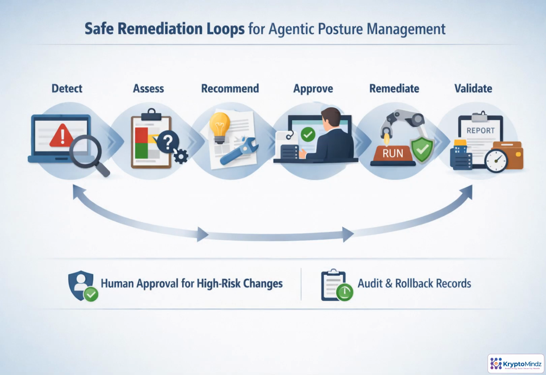Safe remediation is a loop, not a one-way automation path. The agent detects a posture issue, assesses business and security impact, and recommends a specific fix with rationale. If the change is risky, approval and a change record come first. Execution stays limited to authorized actions. Afterward, the agent validates the result with independent checks, not just success messages. Finally, it documents evidence, decisions, and rollback steps, so the next cycle starts from a trusted record.